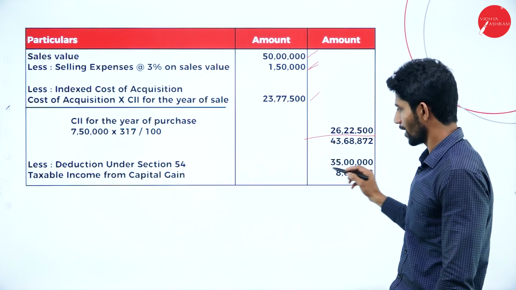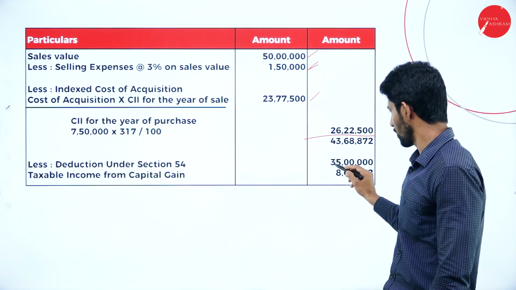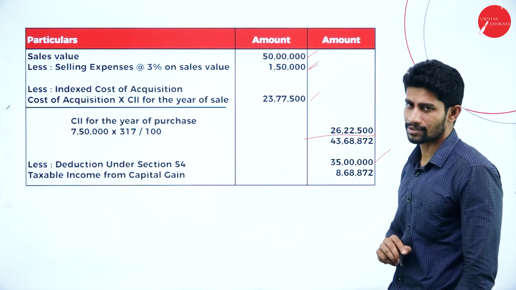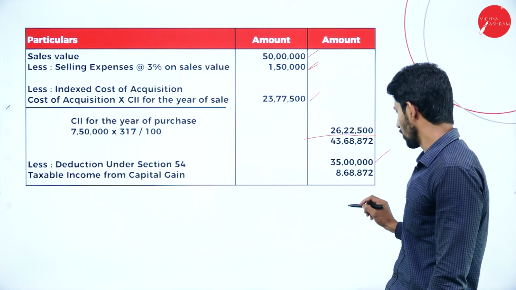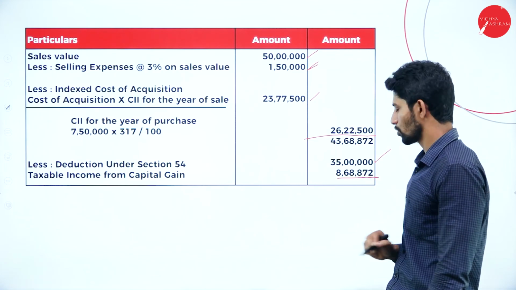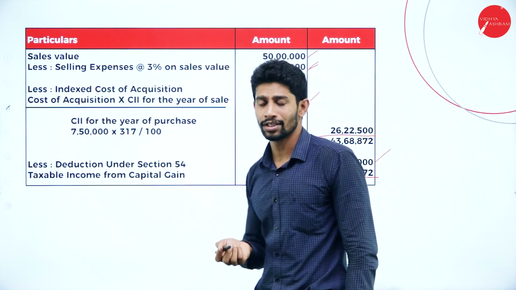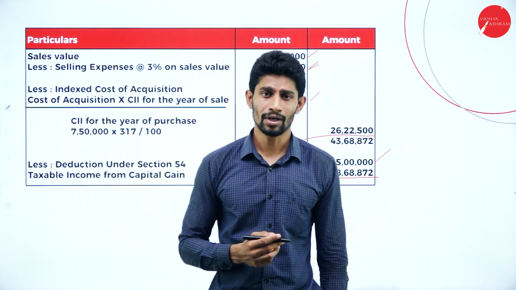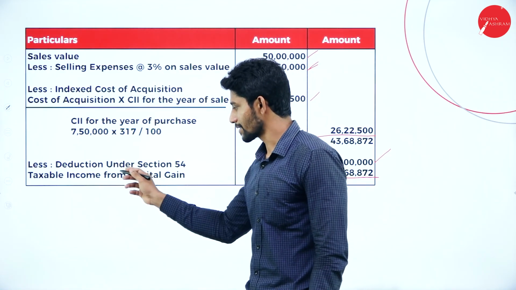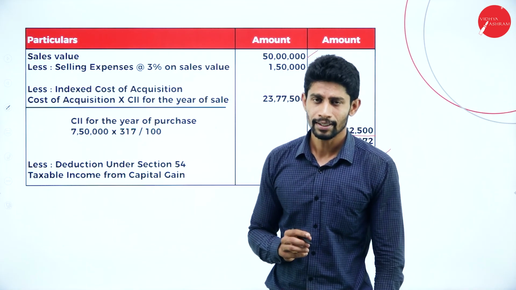What is the deduction we have under this problem? It is rupees 35 lakhs. So deduct 35 lakhs. The balance is 8,68,872. What is that value called? That value is called taxable income from capital gain.